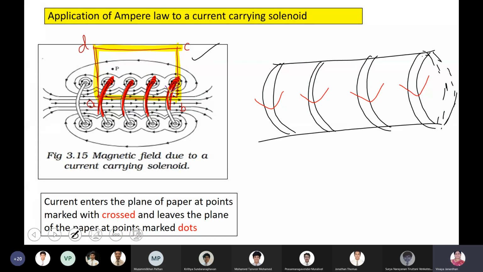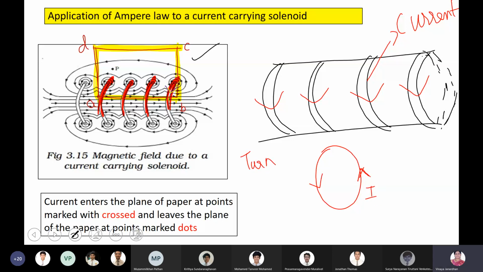It's the right hand thumb rule, boys. Please understand. This is a circular loop. In a circular loop, if you consider your right hand, all your fingers should curl along the direction of the current, and the thumb gives the direction of the magnetic field. This is the current, right? Now, fold the fingers of your right hand. See how your current is flowing. Is it clockwise or anti-clockwise?